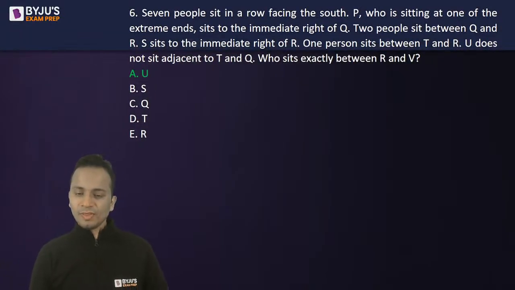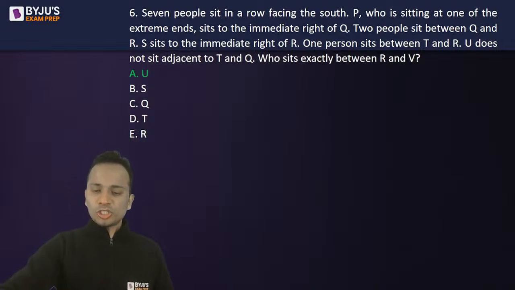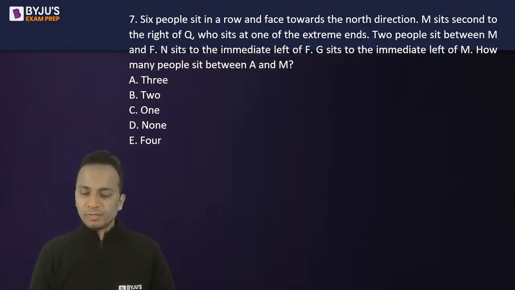Okay. All right, friends. So this was question 6. Let's move on to question number 7. Now 6 people sit in a row and face towards north direction. And the conditions are given. Now quickly make an arrangement and give me an answer.